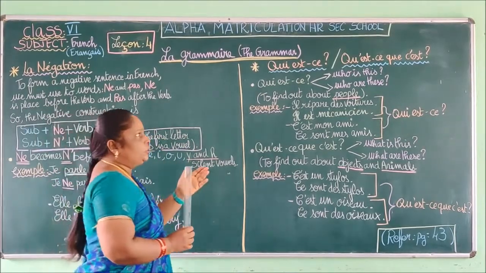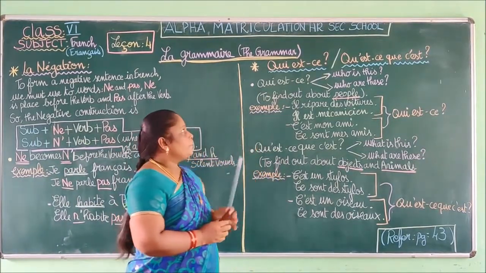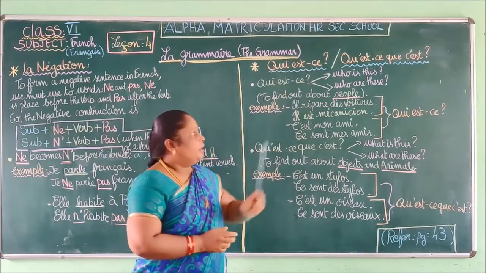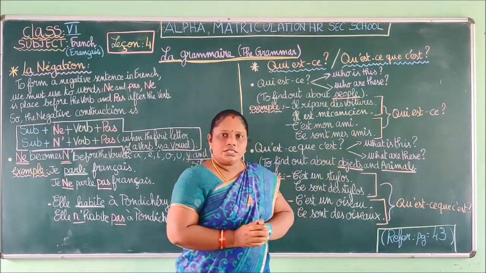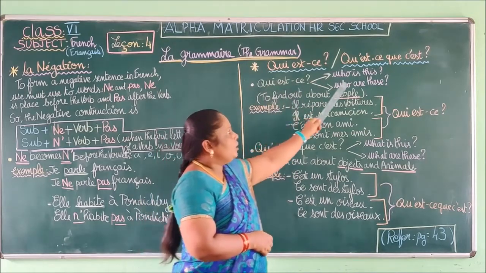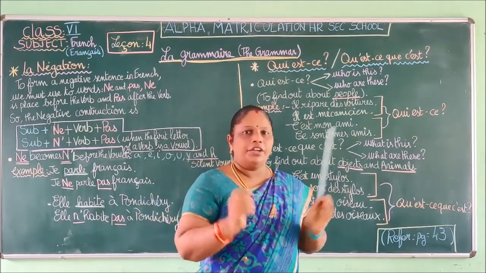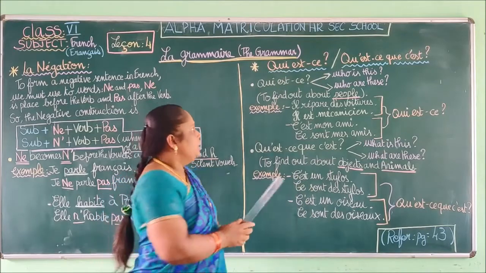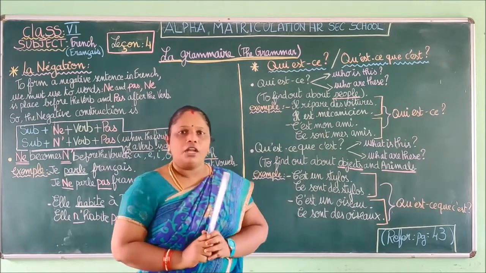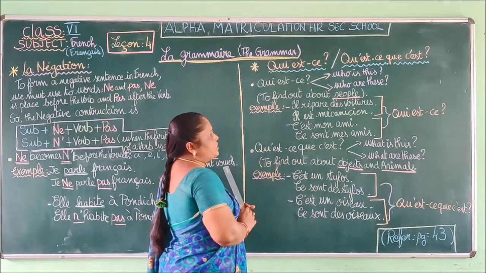Now we are going to see a new thing, and we already saw also this one in your previous book, isn't it? Qui est? Qui est means who is this? Qu'est-ce que c'est? What is this? Okay, so qui est, first we are going to see who is this or who are these. So if it is a single person, who is this? Or if it is many persons, who are these? Okay, so to find out about people. So this one we are going to use only for people, okay, for a person. Qui est.